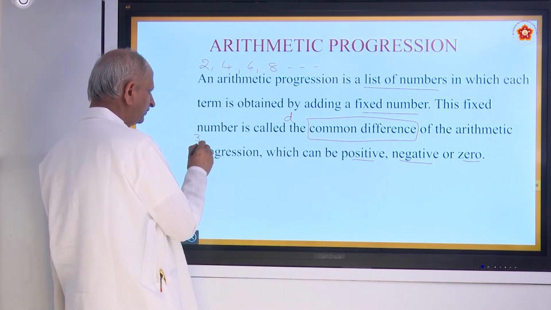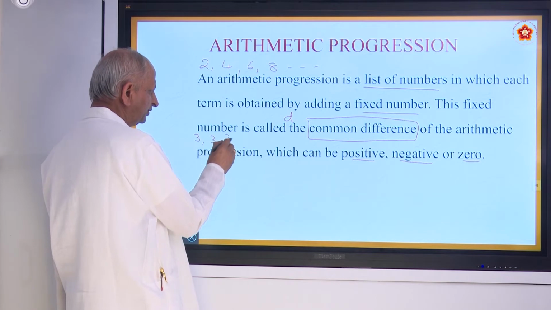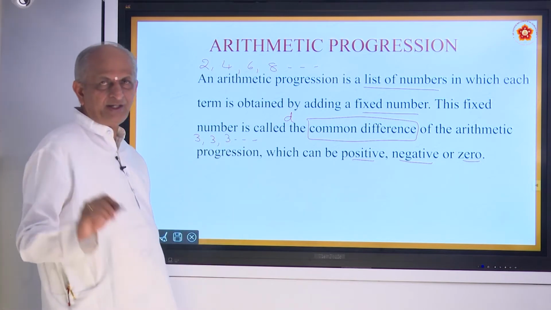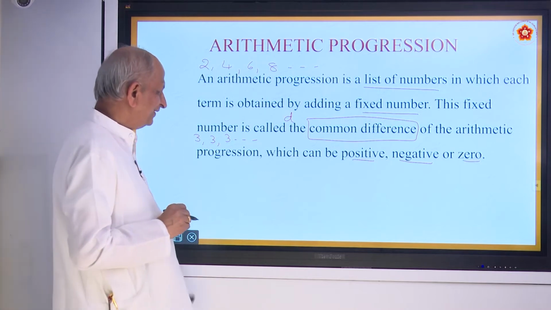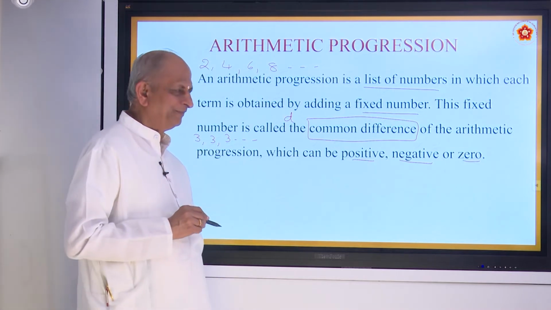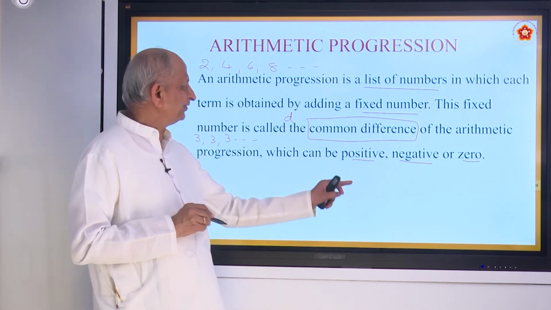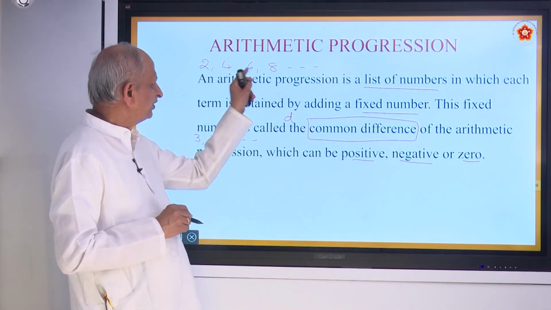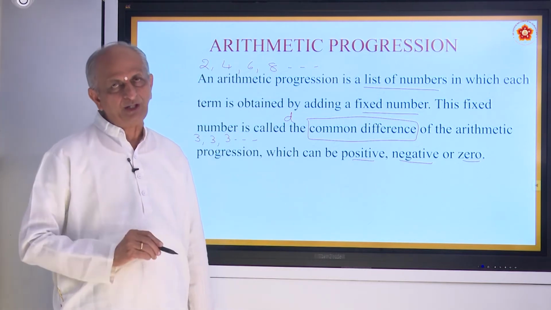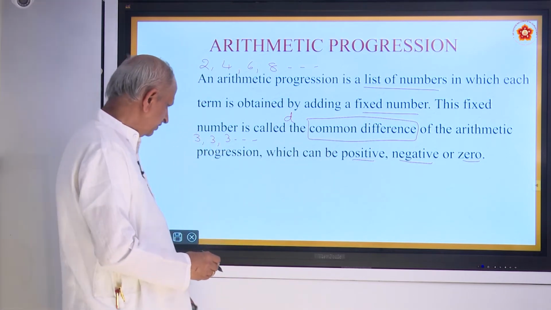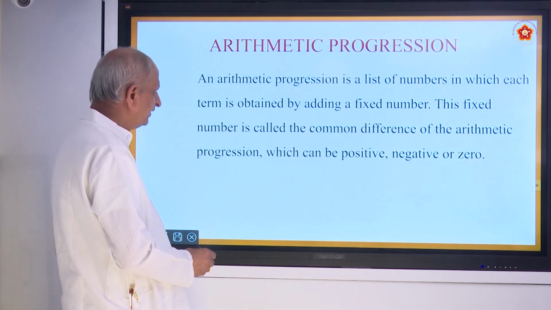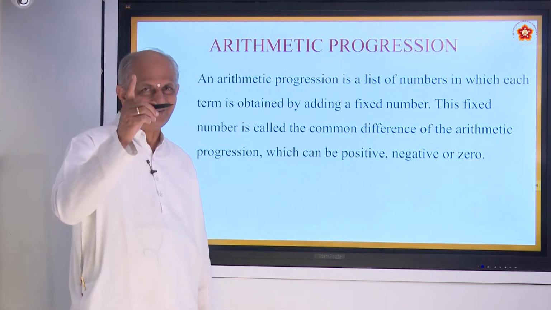Suppose you have the sequence 3, 3, 3, etc. There is no difference, is it not? Therefore, we say the difference is 0. It may be positive, so in this case it is positive. It may be negative also. And this is called the common difference, denoted by the symbol D. Are you following? Any doubt?